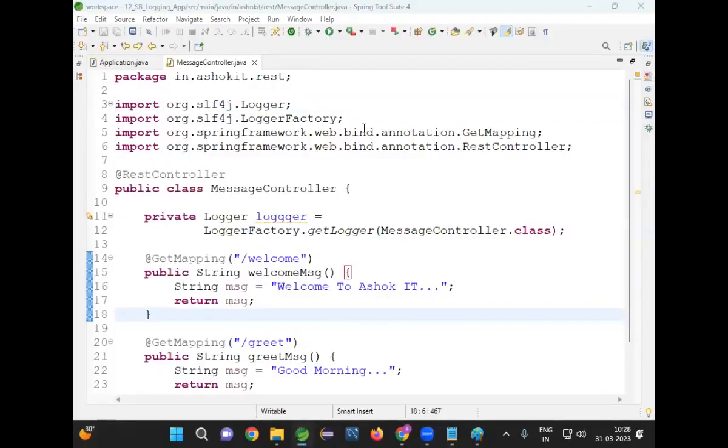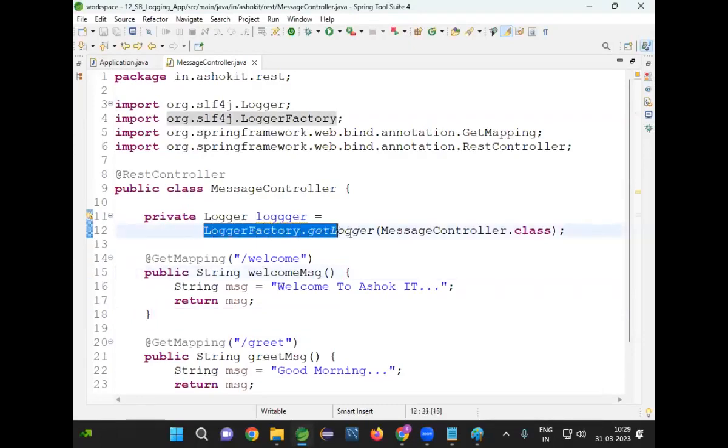Here I'm trying to get the logger object. To get the logger object, what am I using? LoggerFactory.getLogger of the class name.